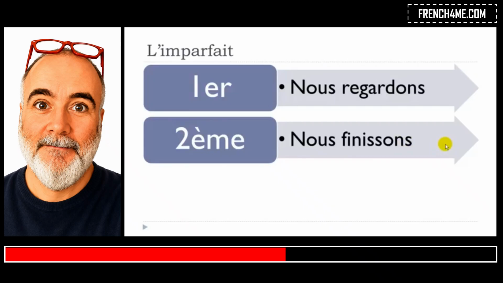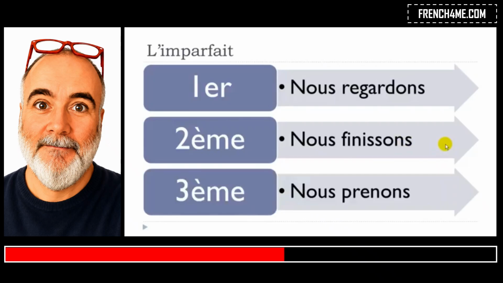And then for the third group of verbs, I took prendre, prendre is to take, and it goes like nous prenons. So nous regardons, nous finissons, nous prenons. The reason why I wanted you to see the nous form is just because that's the form we will use to construct the imparfait.